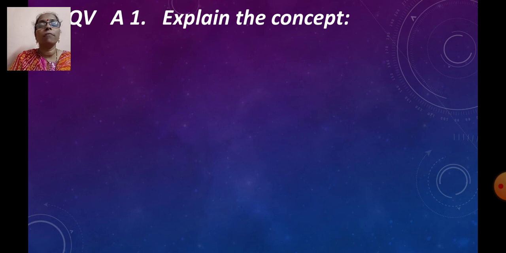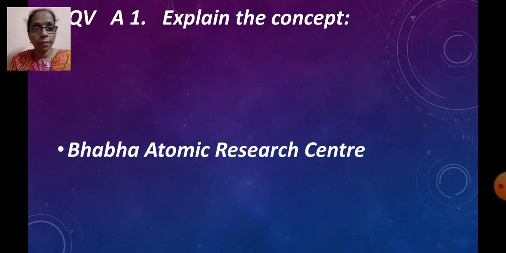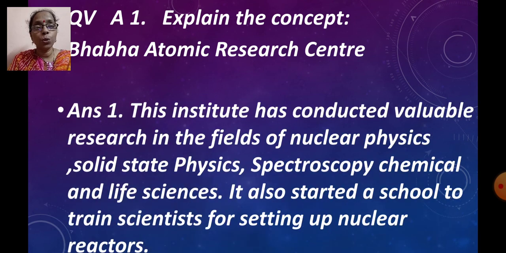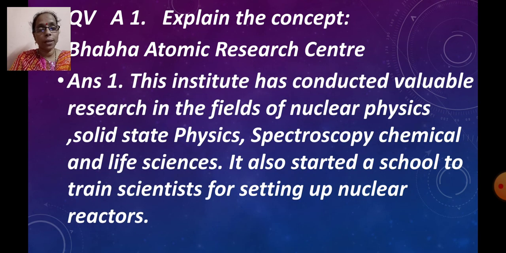Then your next question will be explain the concept. Now for these questions, children, explain the concept, you will be given the question and you need to type out the answer. Okay? There will be no options given. Space will be provided to you. You need to type the answer. Like here it is Bhabha Atomic Research Center.